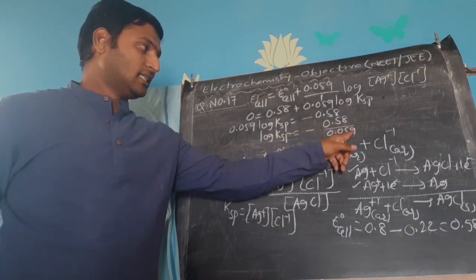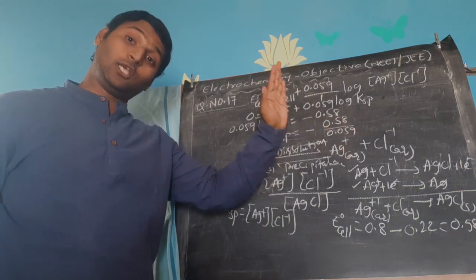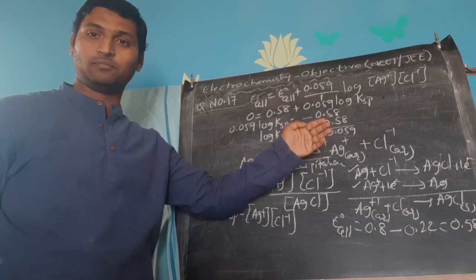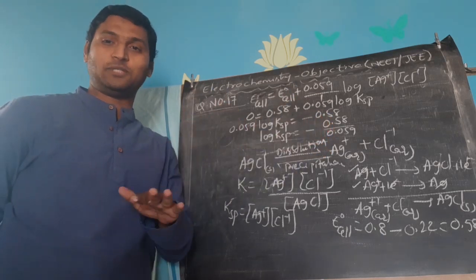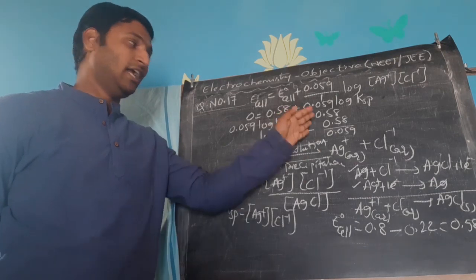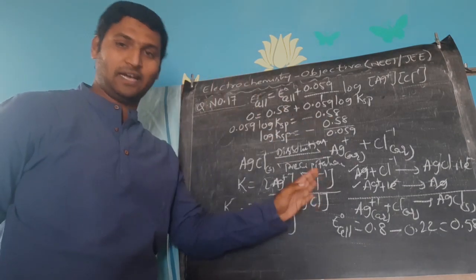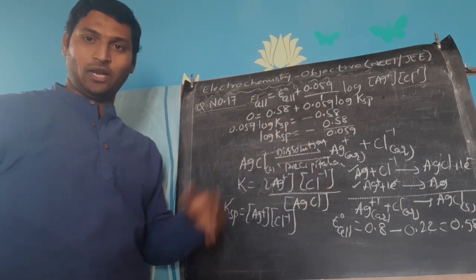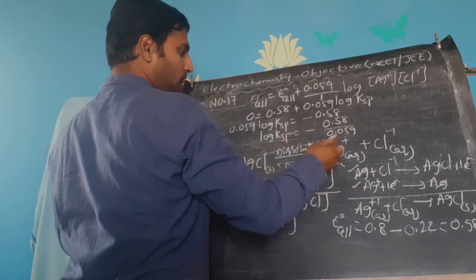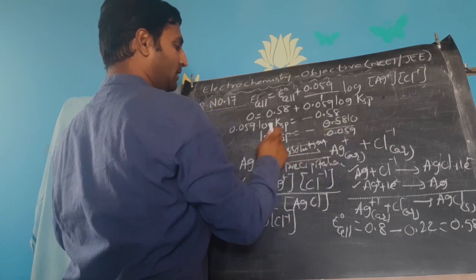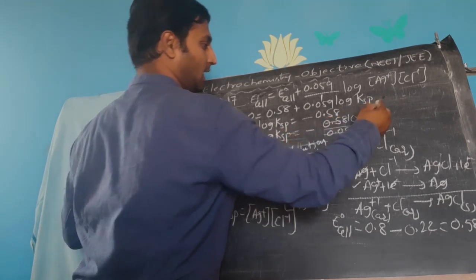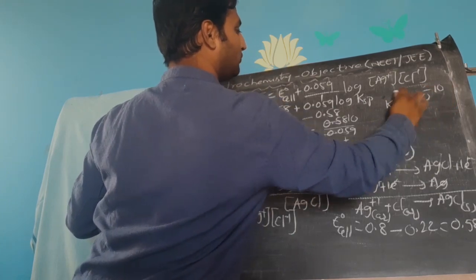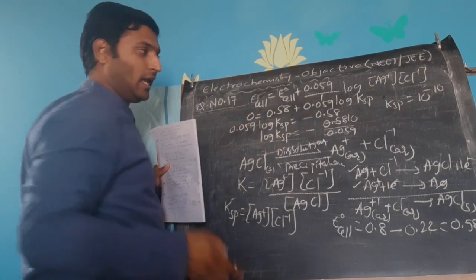See, the digits are different. That makes a huge difference when it comes to the rest of the calculations, taking anti-logs and all. But we have options. They are helpful for us. If it were a board exam, I would have to simplify it accurately and get the anti-log value, etc. But here, I can go rounding off. Now, if you check, this should divide this one 10 times. So, log of KSP will be minus 10. So, KSP will be 10 power minus 10. Now, if you notice, you have two values.